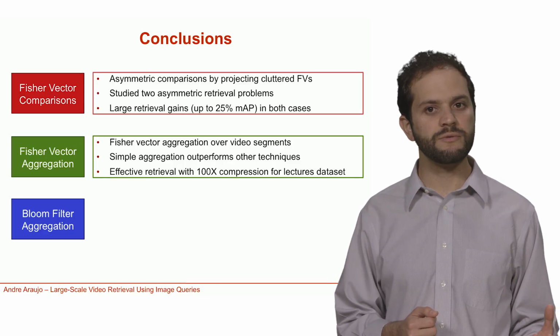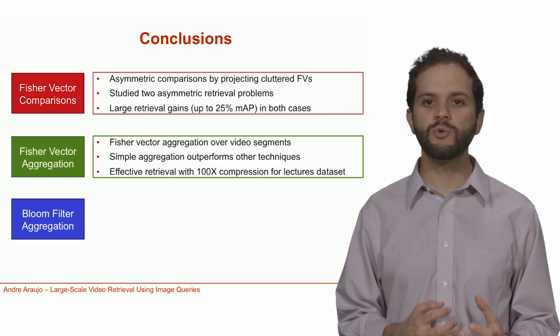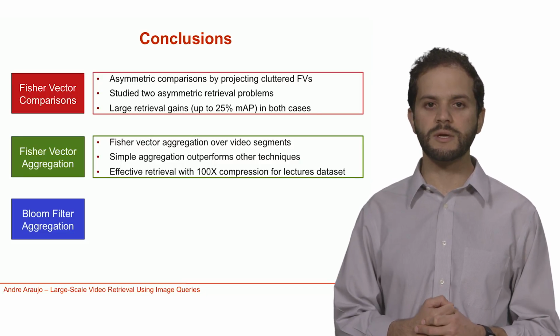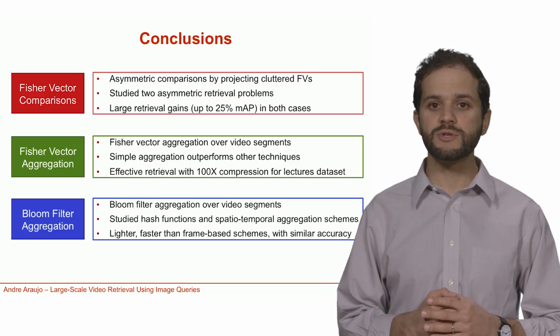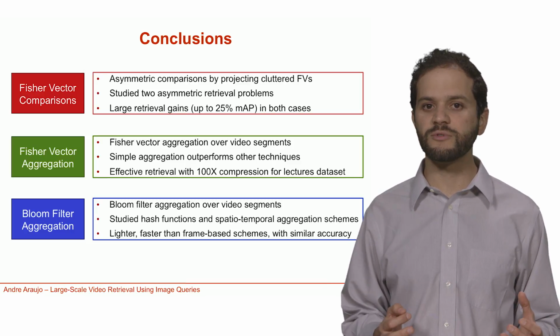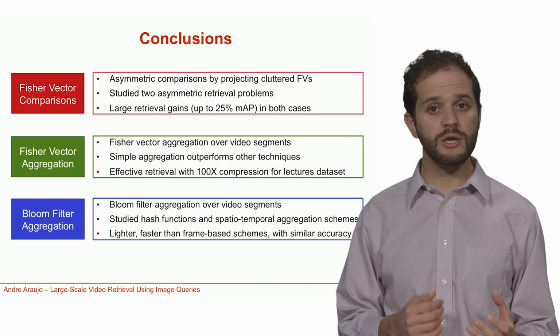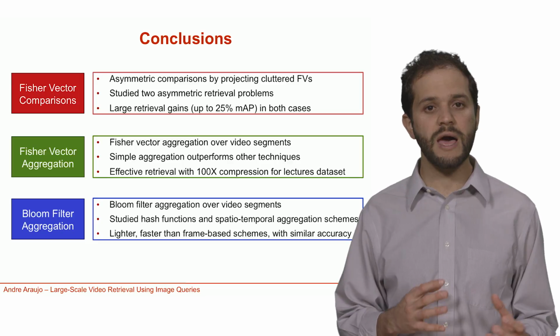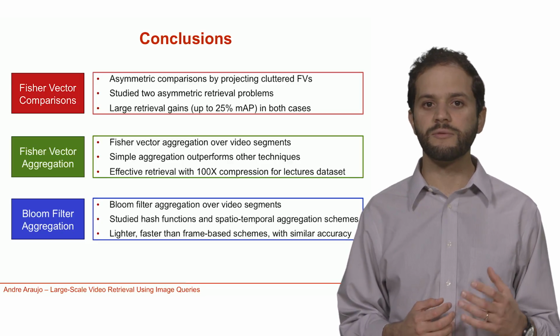For a dataset of lecture videos, the proposed technique enables high-quality retrieval with 100 times less memory than a frame-based technique. Finally, I proposed a Bloom filter aggregation technique which enables different types of spatial temporal aggregation. I studied the choice of hash functions and showed that the best configuration achieves high performance in 3 datasets while being much faster and lighter than a frame-based technique.